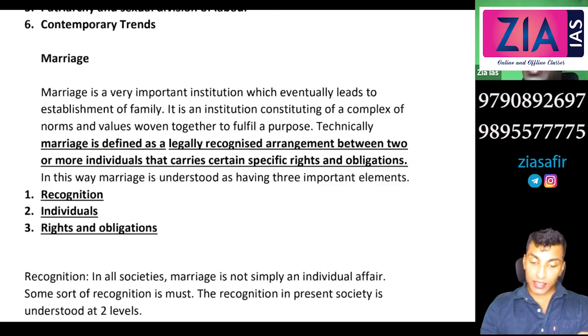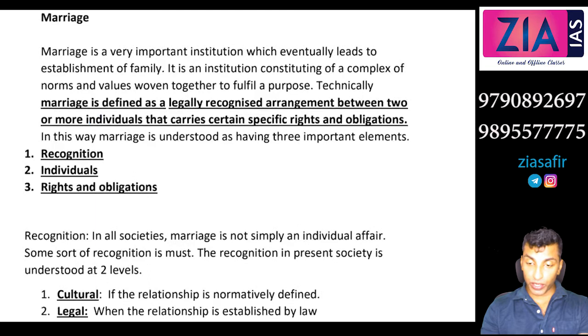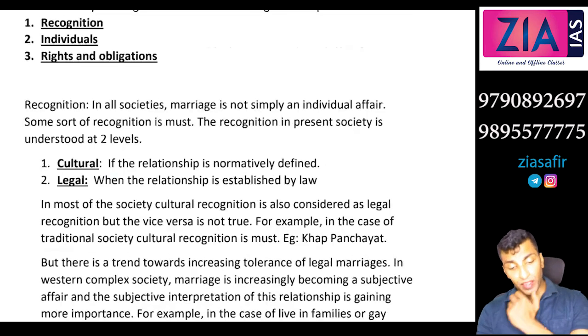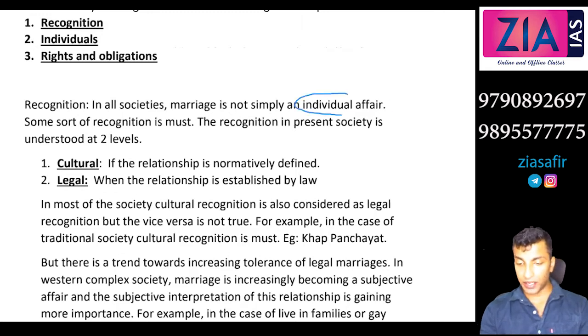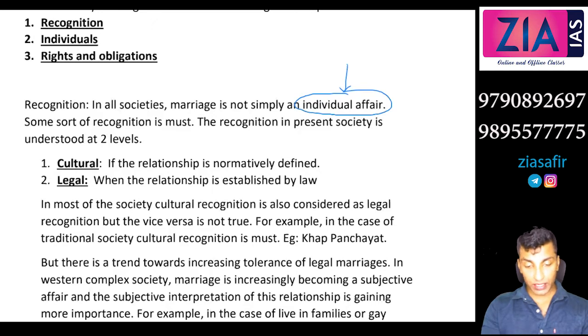In this way, marriage is understood as having three important elements. You can see here: recognition, individuals, rights and obligations. Now we'll take them one by one and see what each is. Recognition can be cultural or legal. In all societies, marriage is not simply an individual affair. But in modern society, you will say this is a contemporary trend, that marriage is more of an individual affair. So we don't think about legality, we don't think about culture. But in modern society, some sort of recognition is a must.